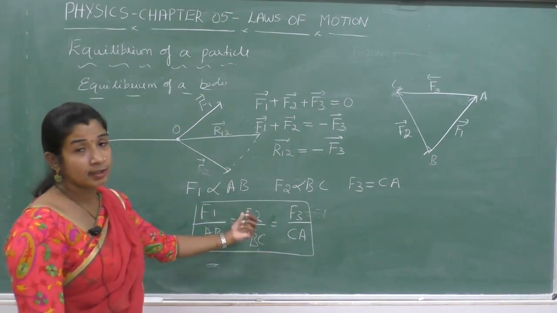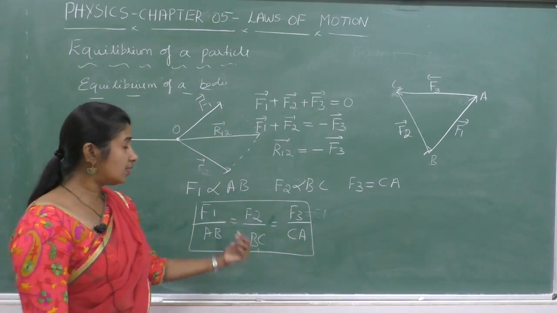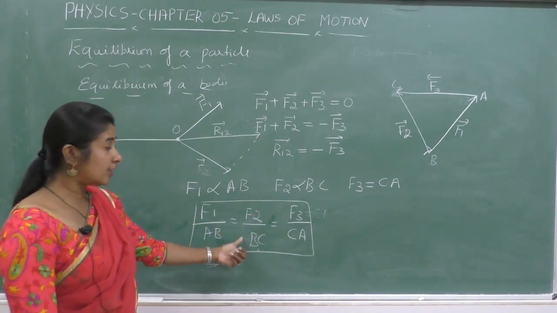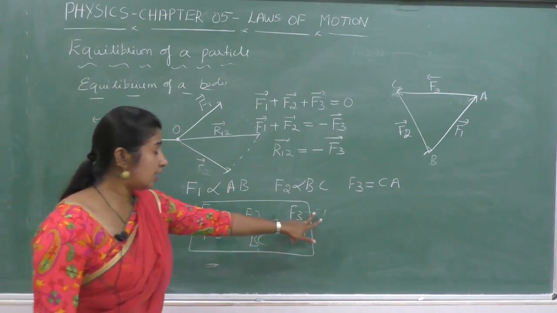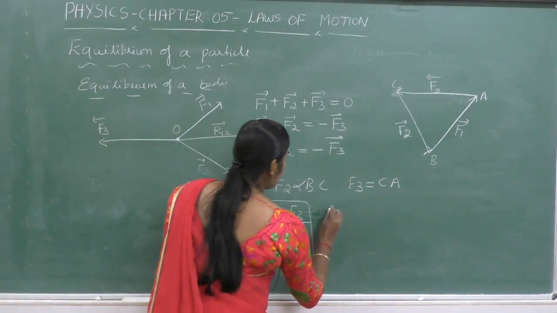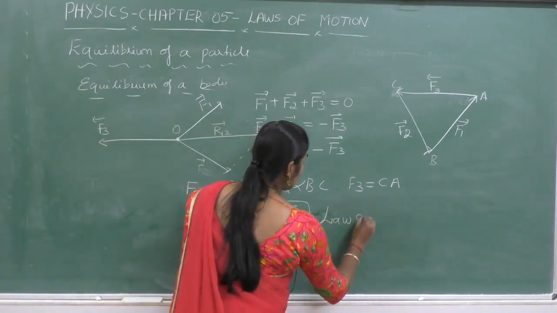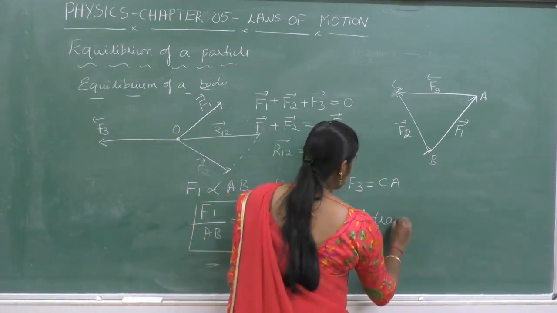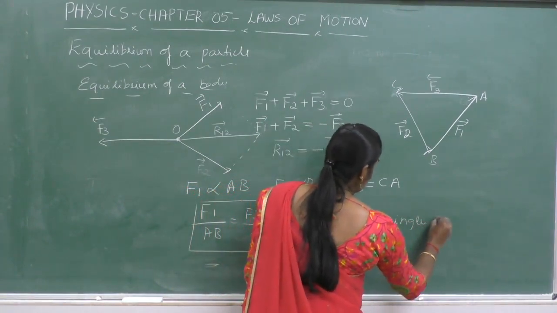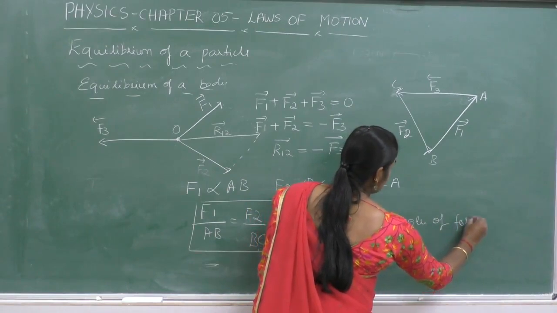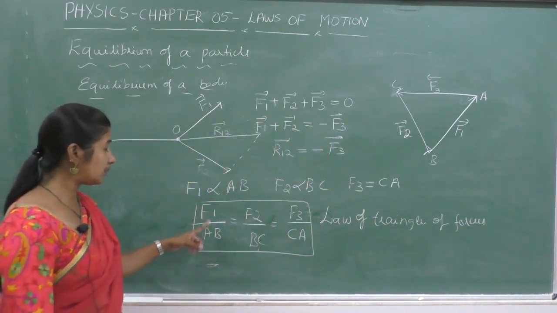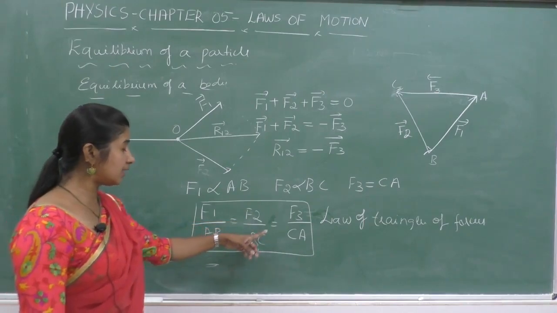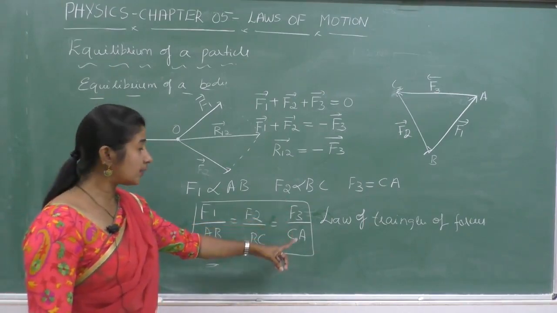These forces acting on the body keep the body in equilibrium, and this law is named the law of triangle of forces. F1 by AB is equal to F2 by BC, that's equal to F3 by CA.